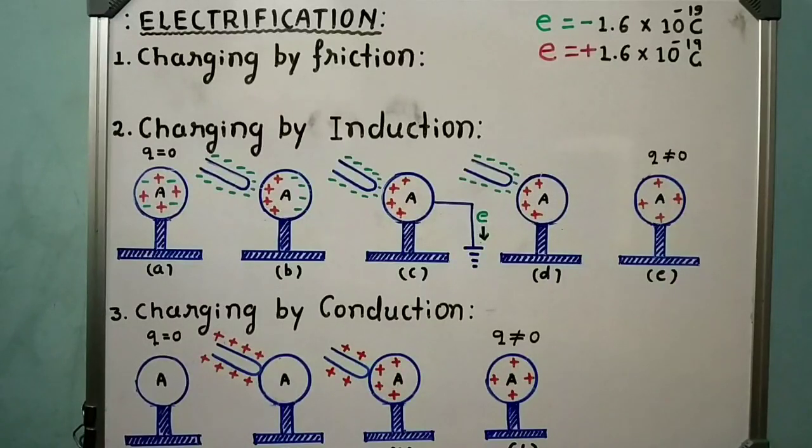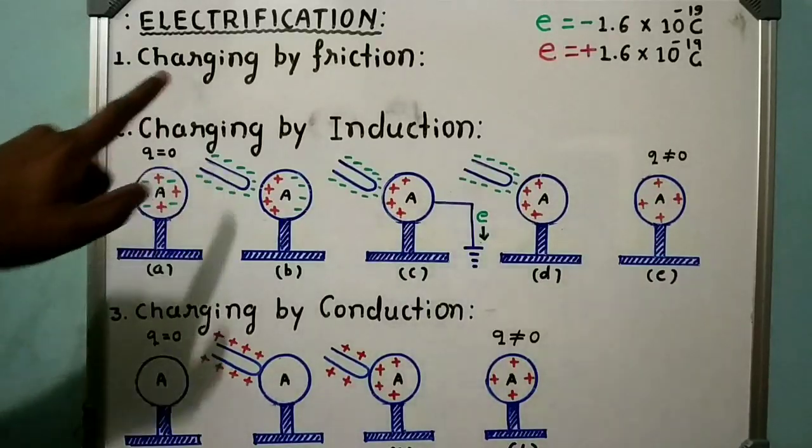And when a body gains electrons, that means when electrons are added to the neutral body, then negative potential gradually increases. That's why it becomes negatively charged. Keep in mind, the body which gains the electrons becomes negatively charged because the charge on electron is negative. And the body which loses the electrons becomes positively charged. Okay. Now let me explain what is electrification.